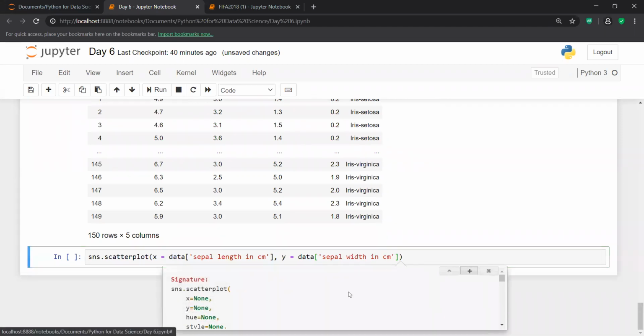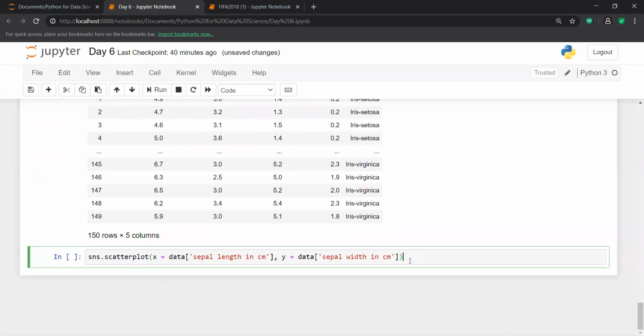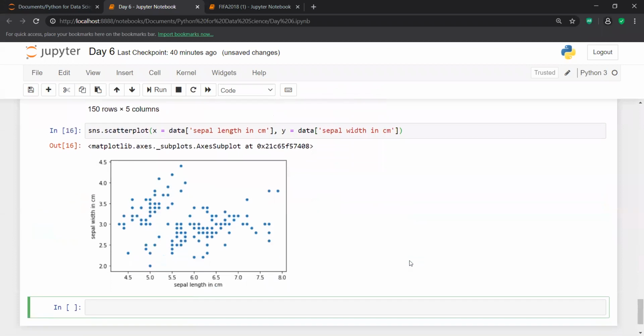There is something called a hue. Let me show you the hue, but before that, with the help of sepal length and sepal width, I am getting this kind of a plot.